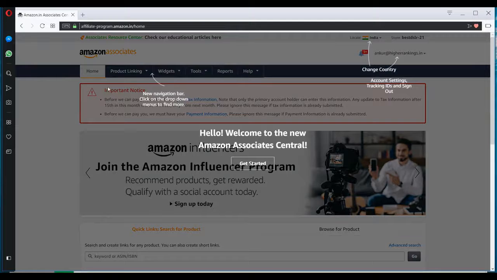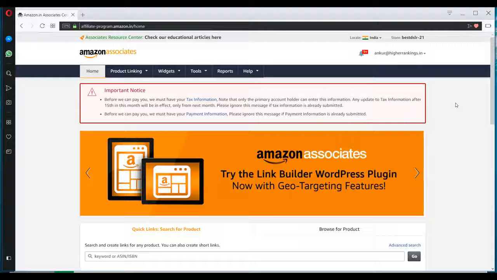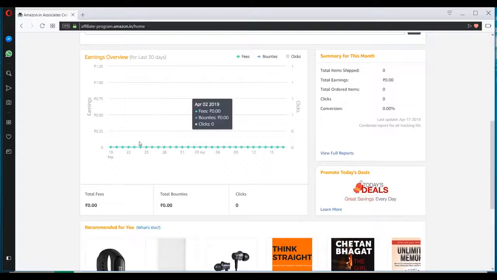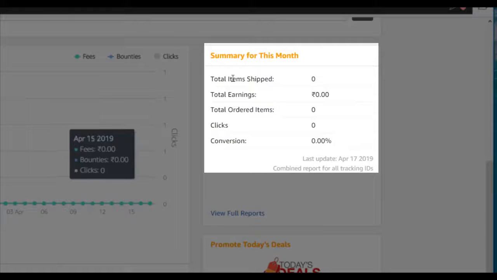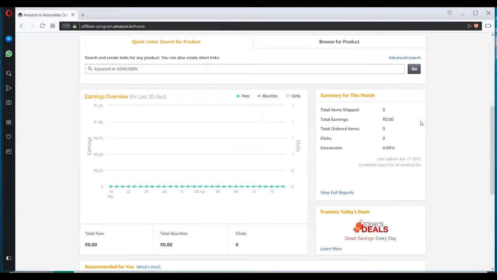So this is how the backend of your Amazon Associate will look, and Amazon also gives you a quick guide on how to select the country, how to access the account settings and everything else. I'll just show it to you quickly. This is the snapshot of your account, how you'll be making money and how much money you'll be making: total items shipped, total earnings, the total ordered items, total clicks, etc. There are some quick recommendations of the products that you can promote.